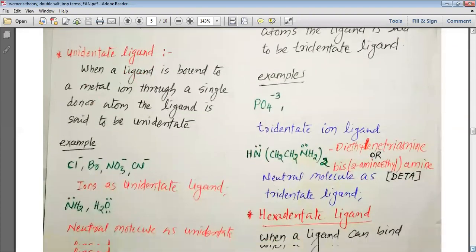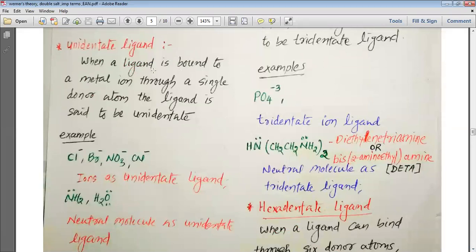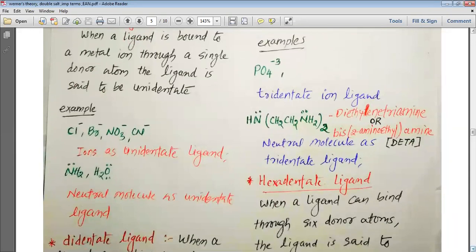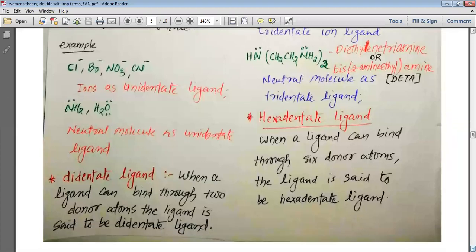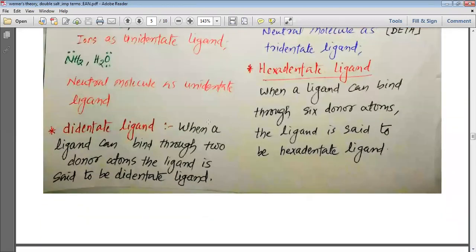Then we studied the unidentate ligands. When a ligand is bound to a metal ion through a single donor atom, the ligand is said to be unidentate. Examples are Cl-, Br-, NO3-, and CN- ions as unidentate ligands, and neutral molecules such as NH3 and H2O. Then we studied the didentate ligand.